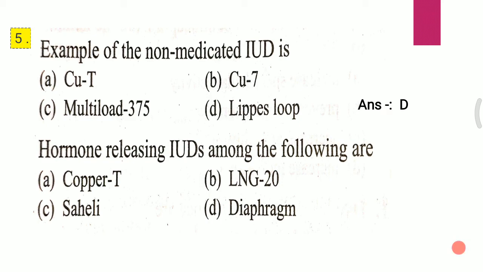Question 2. Hormone releasing IUDs among the following are: A, Copper T; B, LNG-20; C, Saheli; D, Diaphragm. The answer for the second question is B, that is LNG-20.